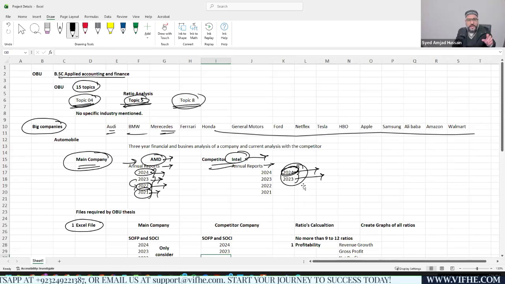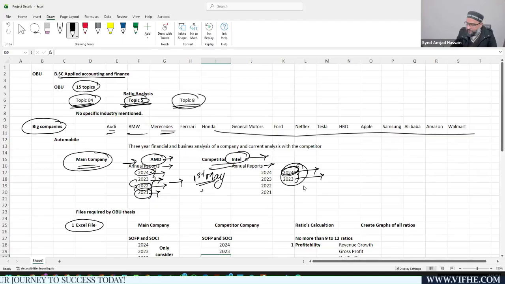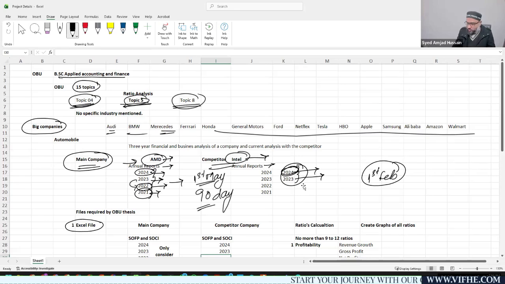Okay. Most important thing is, as we have the attempt that was started from 1st of May, so 90 days before the submission date, that means from 1st of Feb, right? I think 1st of Feb, right? Starting from 1st of Feb, any company that has Feb, March, April. No, so it's not Feb, it's March. From 1st of March, apologies.